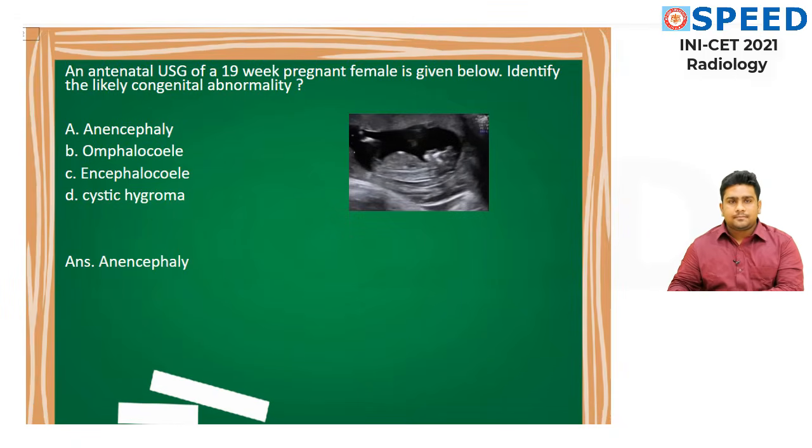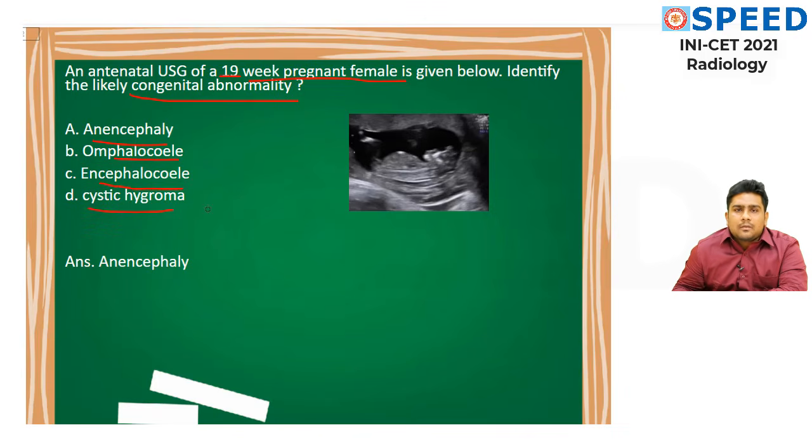Next go to another question. Every question in radiology had been a controversy. Let's crack it. Antenatal ultrasound of a 19-week pregnant female is given below. Identify the likely congenital abnormality. What are the options? Anencephaly, cephaly related to cranium. Omphalocele related to GIT. Encephalocele, this is related to cranium part. Cystic hygroma, again neck part. Okay, the answer to this question is anencephaly.